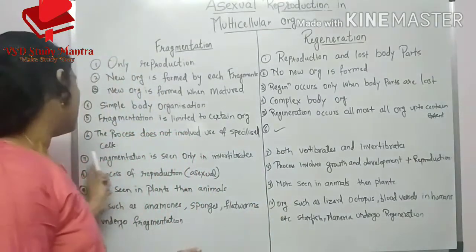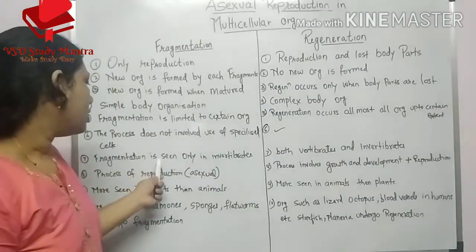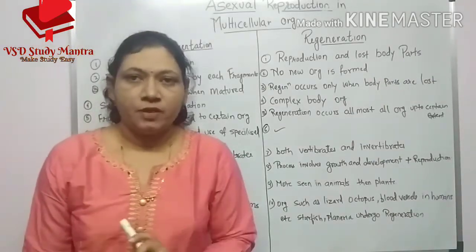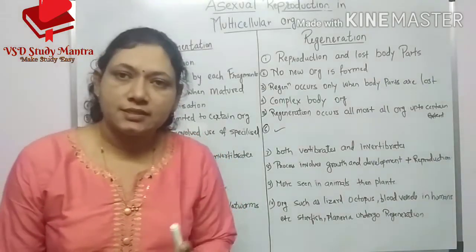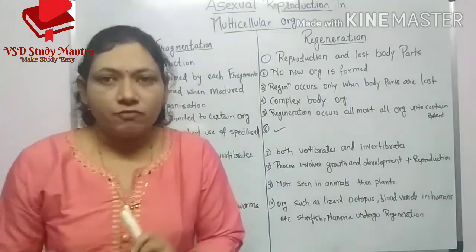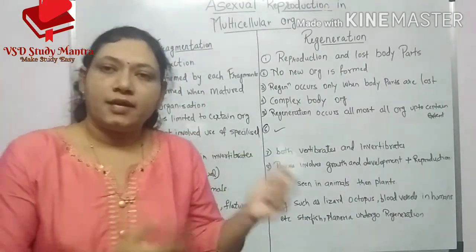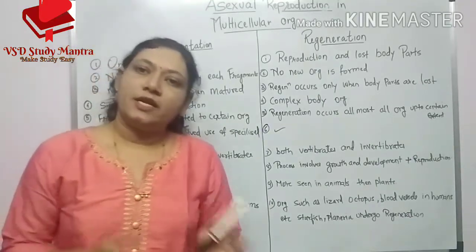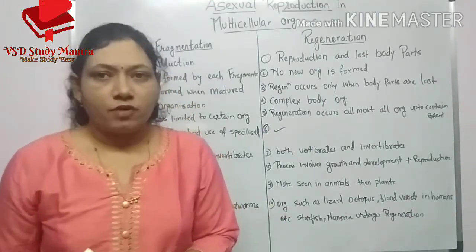Seventh point, fragmentation is seen only in invertebrates, but the regeneration process is seen in both vertebrates and invertebrates.